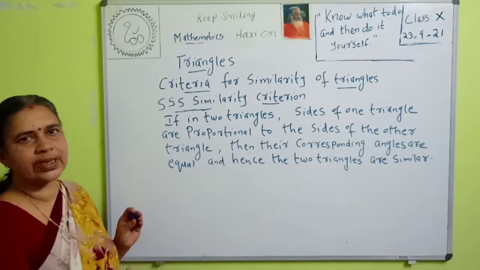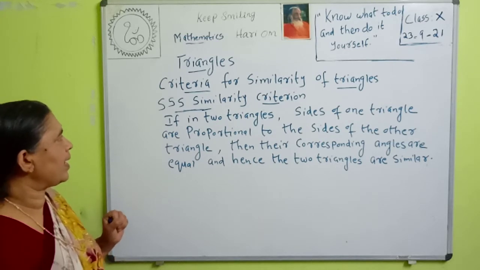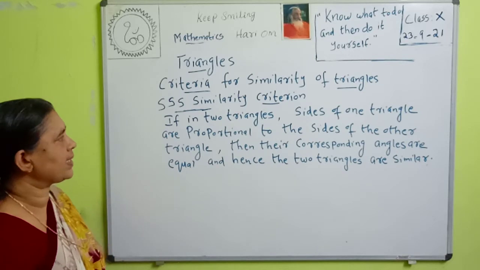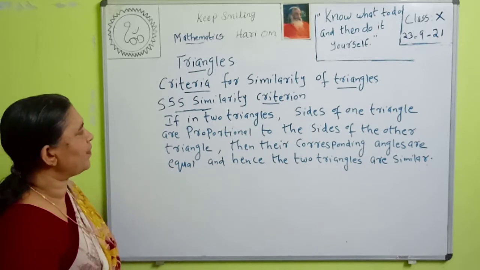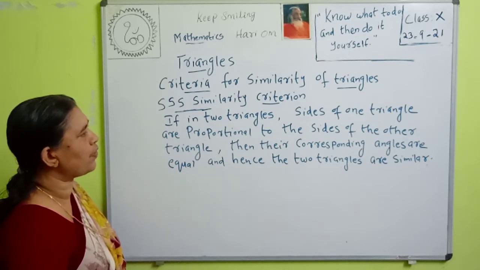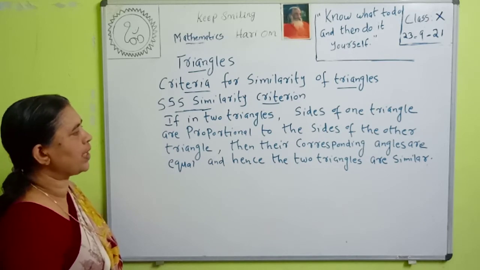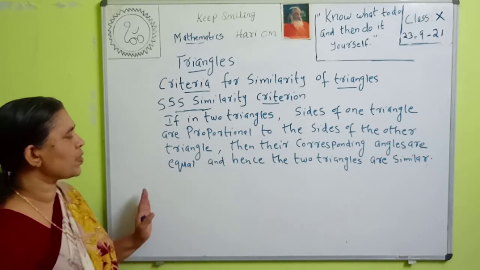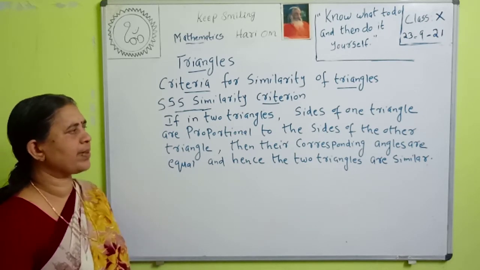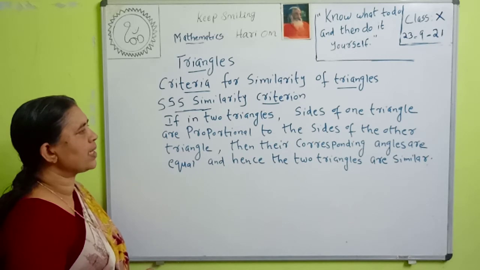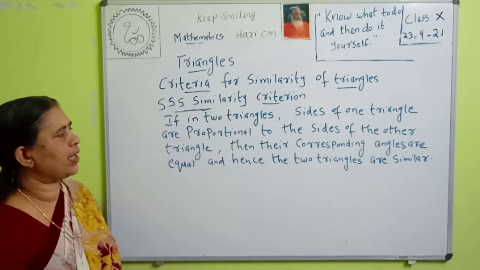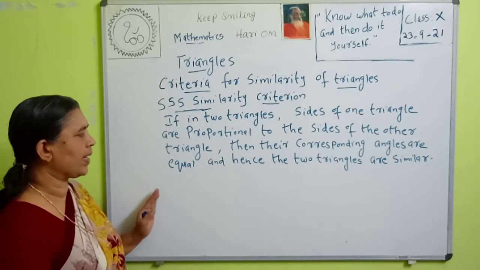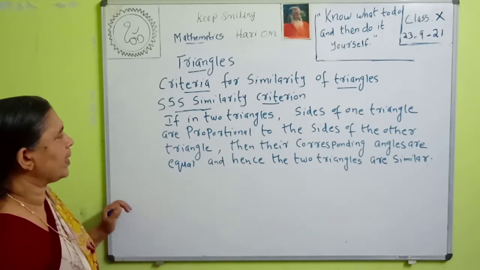Next is SSS similarity criterion. SSS, that is side, side, side. What is SSS similarity criterion? If in two triangles, sides of one triangle are proportional to the sides of the other triangle, then their corresponding angles are equal and hence the two triangles are similar.